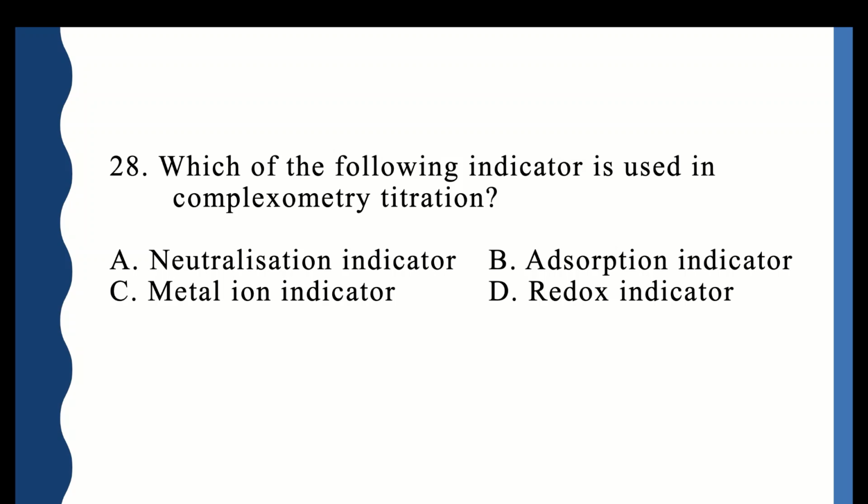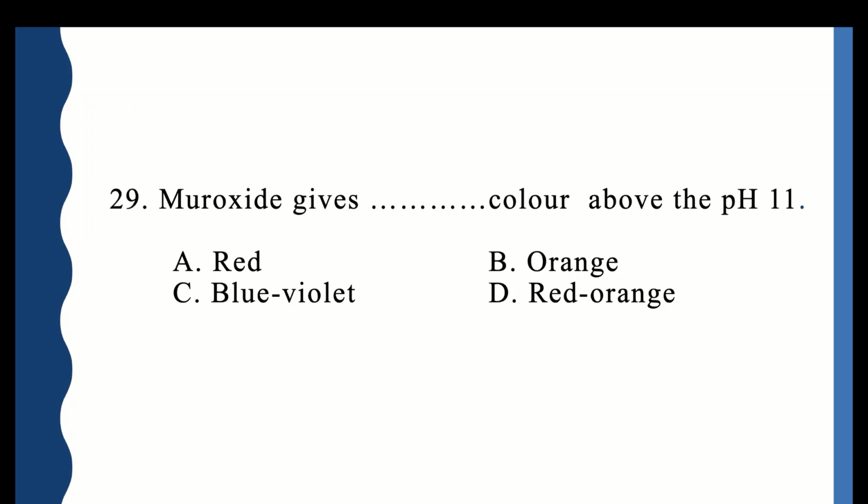Which of the following indicator is used in complexometric titration? It is neutralization indicator, adsorption indicator, metal ion indicator, or redox indicator. So the correct option is C, metal ion indicator.